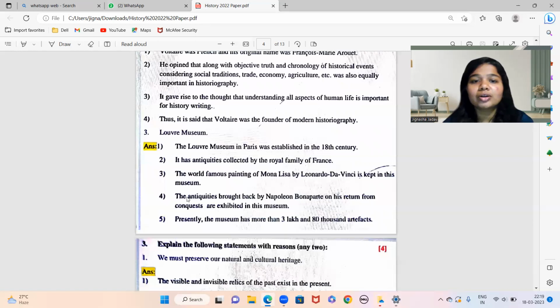It gave rise to the thought that understanding all aspects of human life is important, not only about the history but all aspects. All aspects, what are they? Economy, agriculture, trade. Considering all the aspects is important. It gave rise to the thought that understanding all aspects of human life is important for writing history.